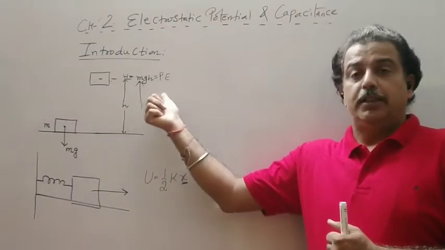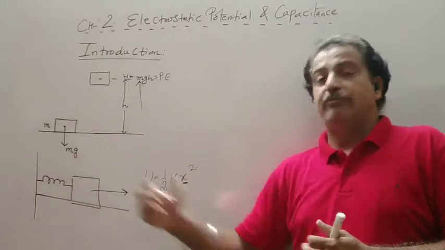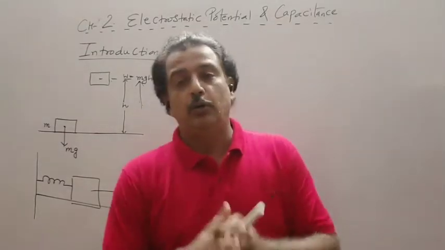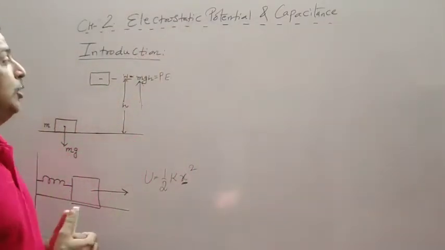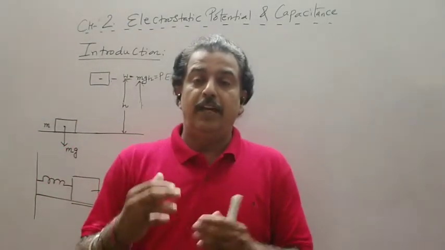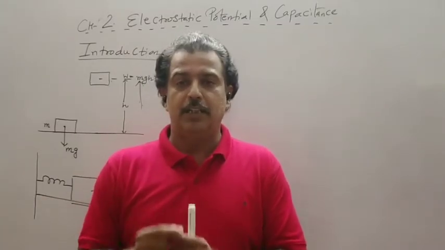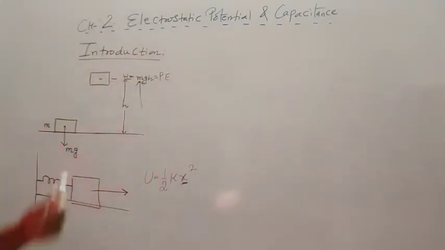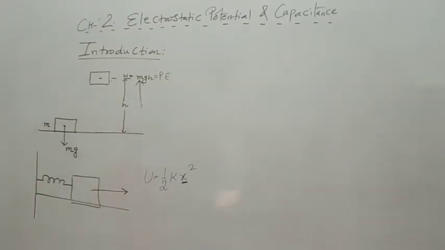Here the work was done against the gravitational field, or against the force of gravity, or gravitational force. In the same way, we have to do the work against the electric field, or electric force, or a Coulombian force. So let us take an example where we have an electric field of a charge. We will consider a point charge whose electric field is spherical. Let us see what happens when we do the work against the electric field.